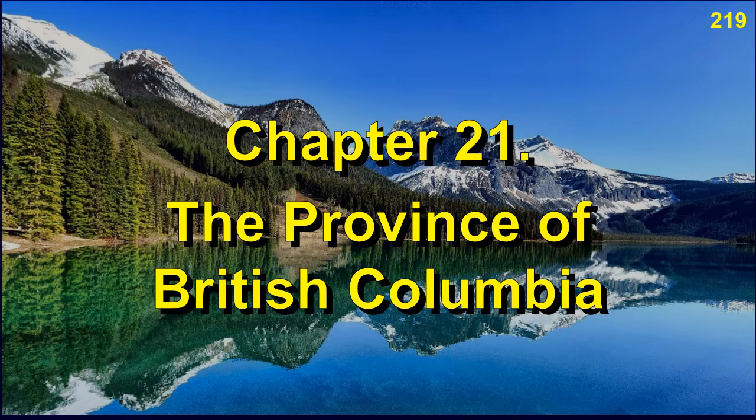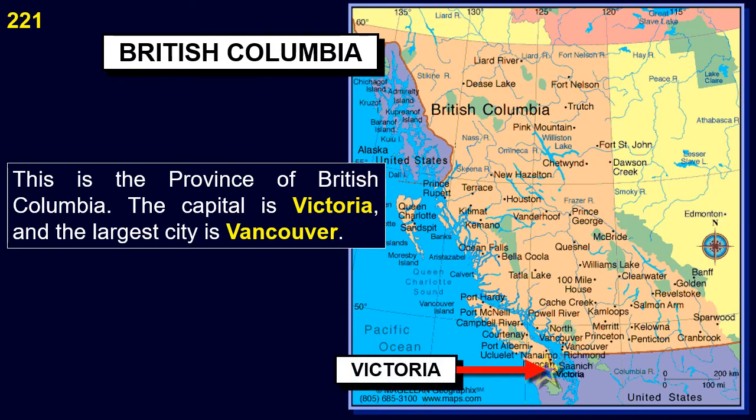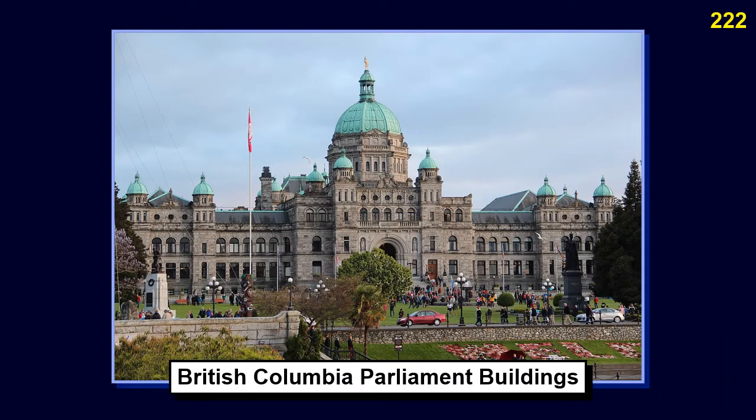Chapter 21. The Province of British Columbia. British Columbia is the westernmost province of Canada. This is the province of British Columbia. The capital is Victoria, and the largest city is Vancouver. These are the British Columbia Parliament buildings.